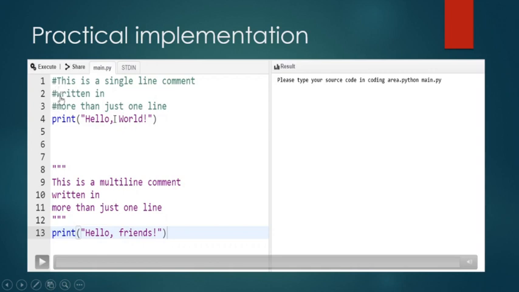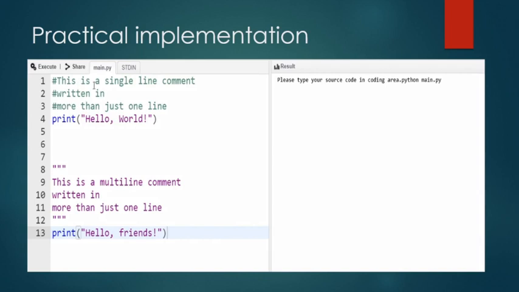So these are also multi-line comments, but this is a single line. You can give it as a comment. When you execute this code, it will only print this hello world, and it will ignore the above lines which are in comments.